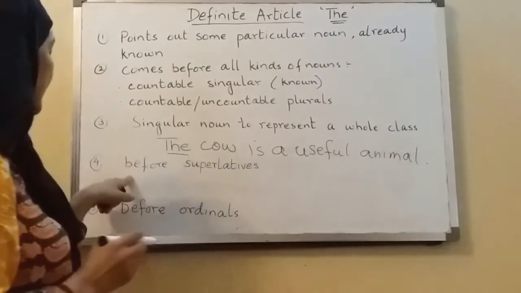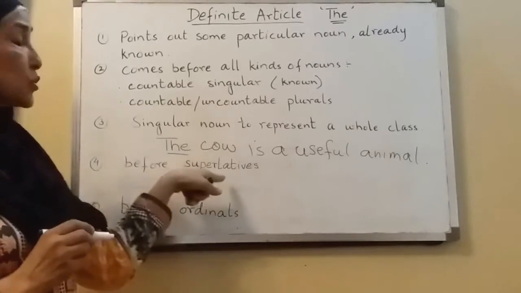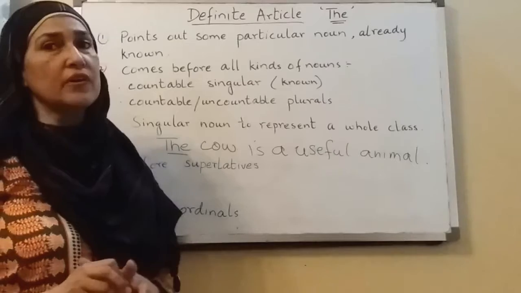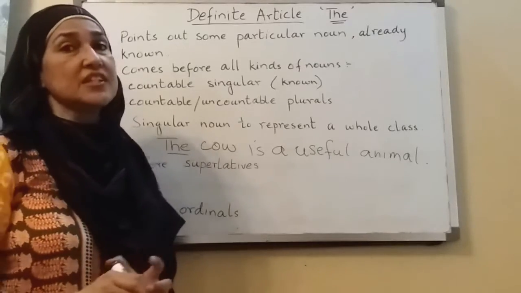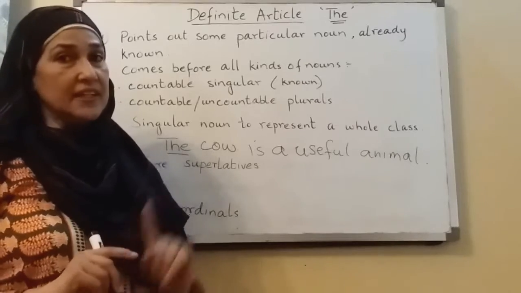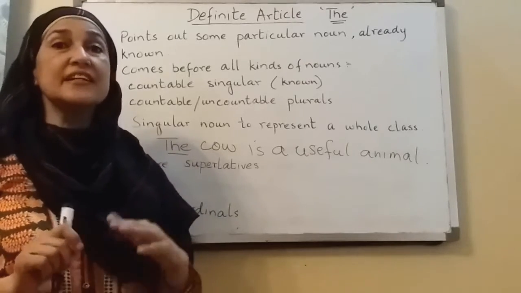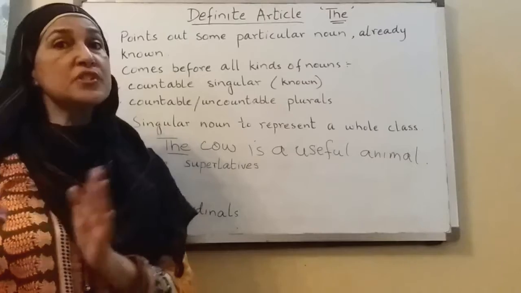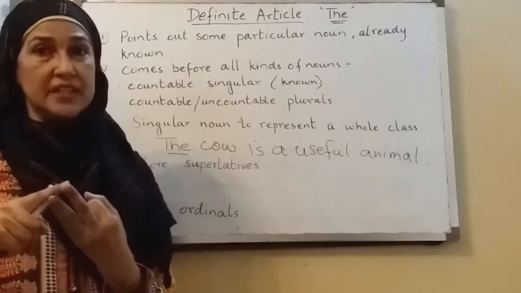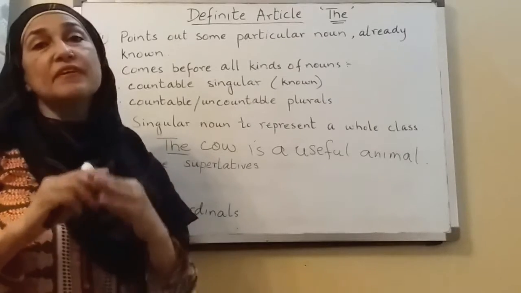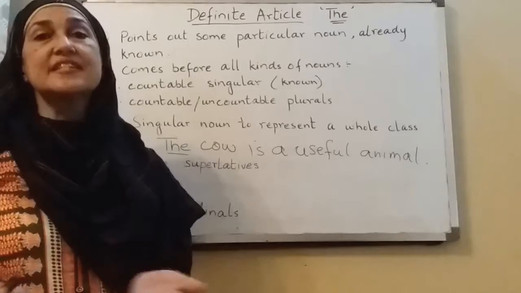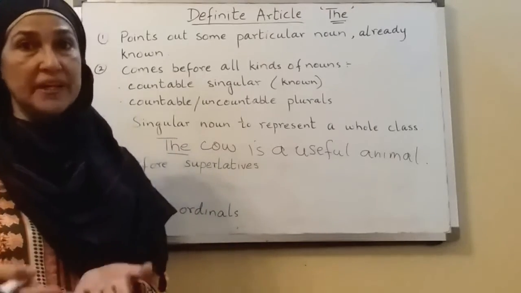Okay? Then fourth point is before superlative. Now what are superlatives? We will have another lesson for the degrees of adjectives. Superlative is the degree of an adjective, and it is the topmost, the third degree: positive, comparative and superlative. Superlative degree is when we are talking about something from the whole bunch.